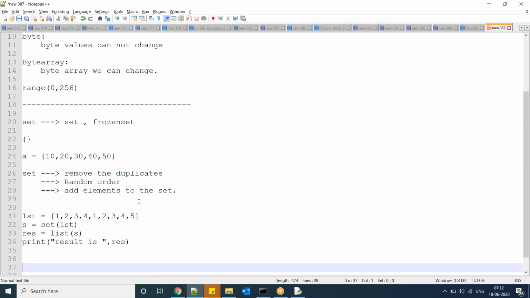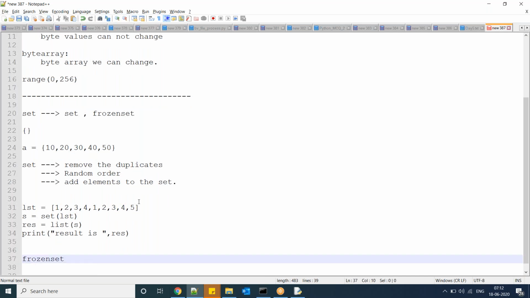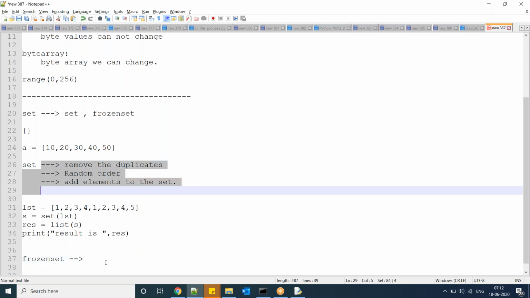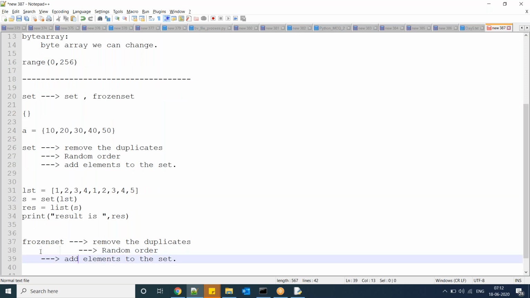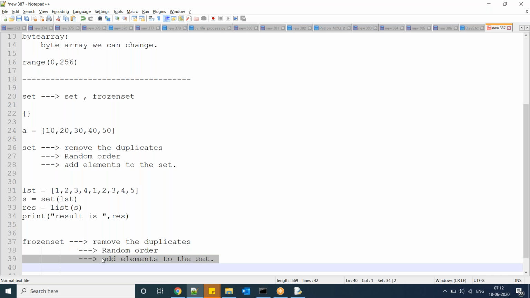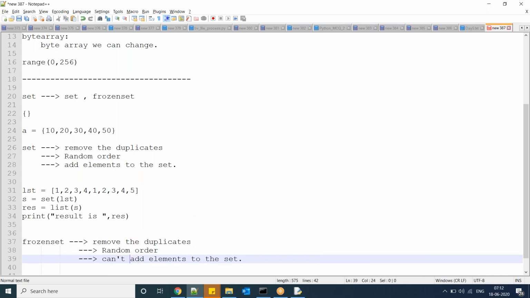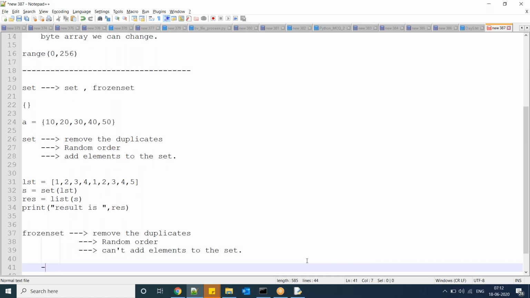Now similarly there is one more data type called frozen set. What is this? This is also similar to set. But here the difference is we can't add elements to the set.